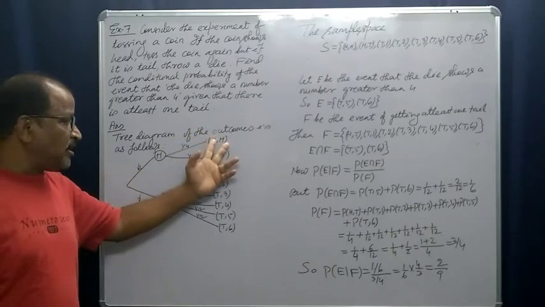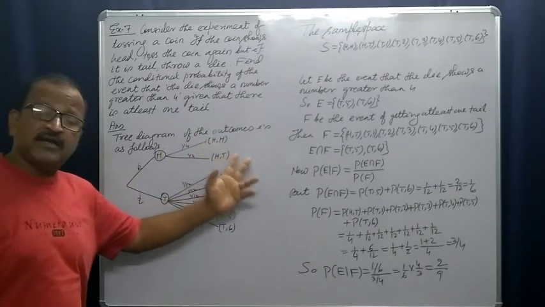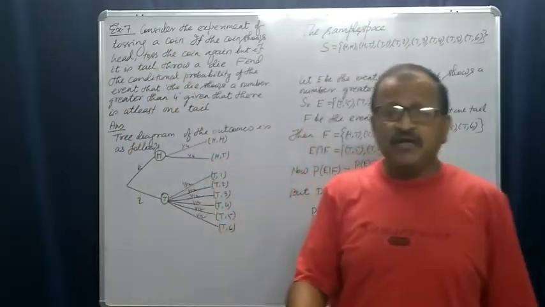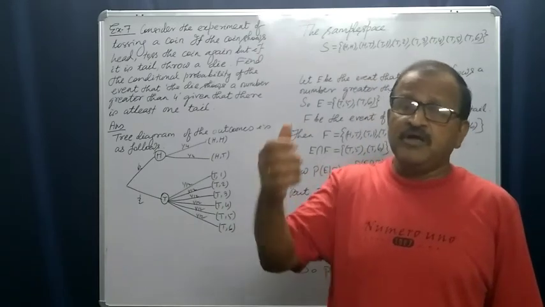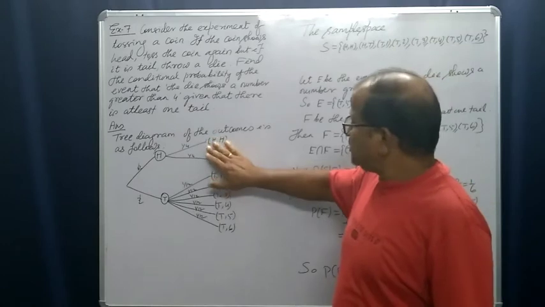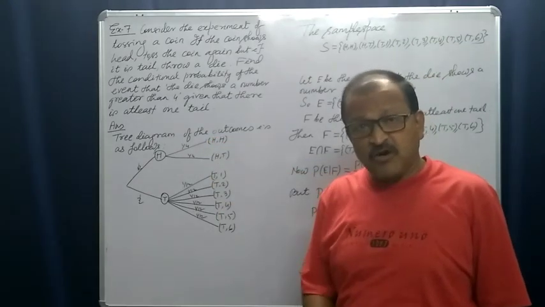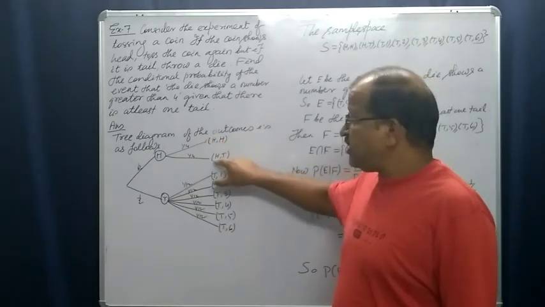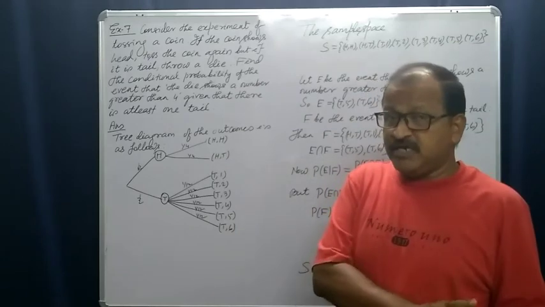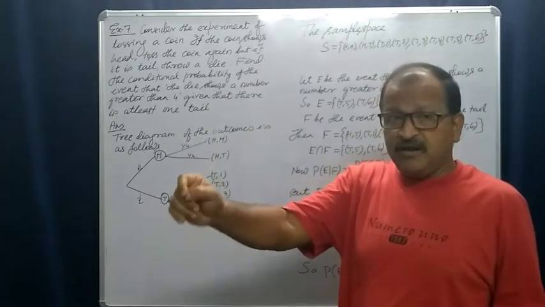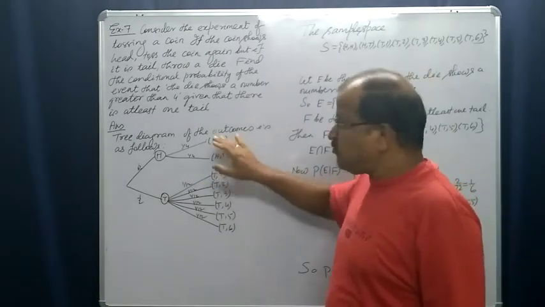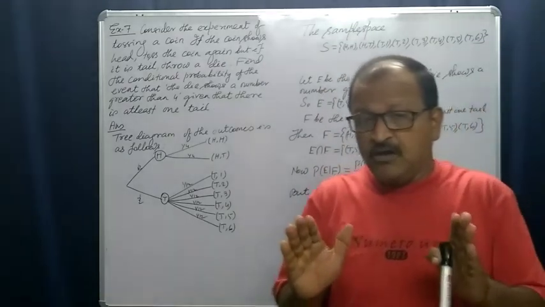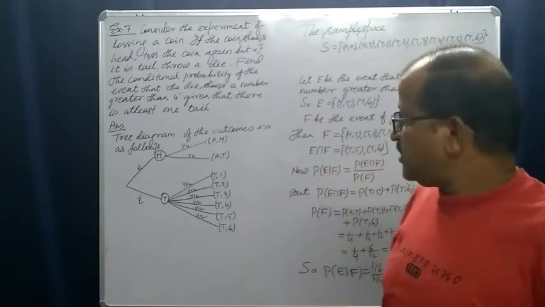So the outcomes will be what? Head head, head tail. The first coin is head, and the second coin may be head or tail. So these are the two possible outcomes in that case. I have already told you that it is a combination of two experiments, right?